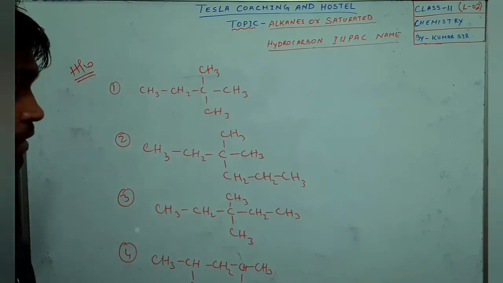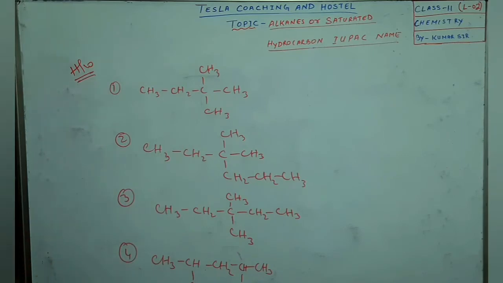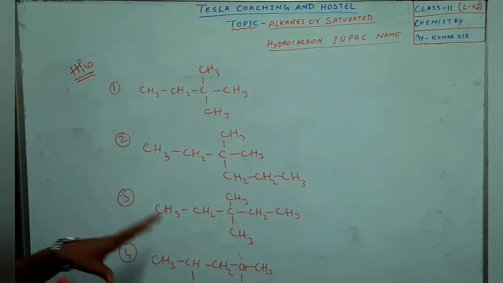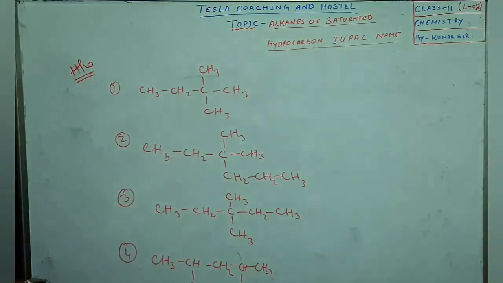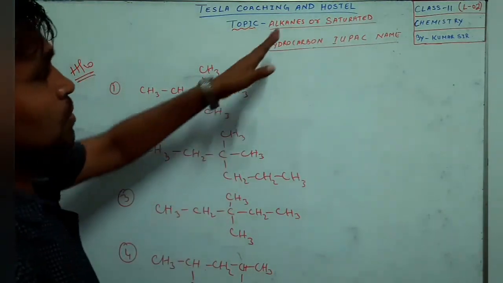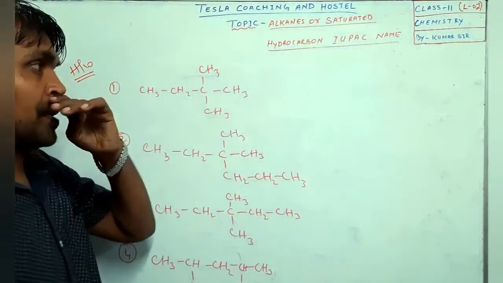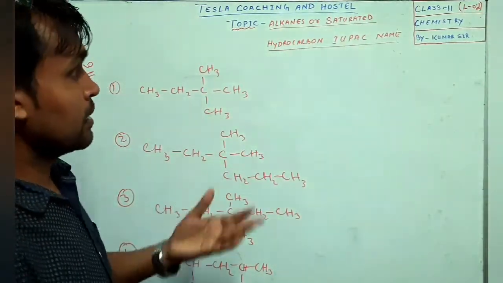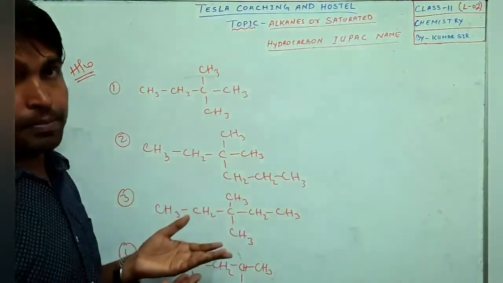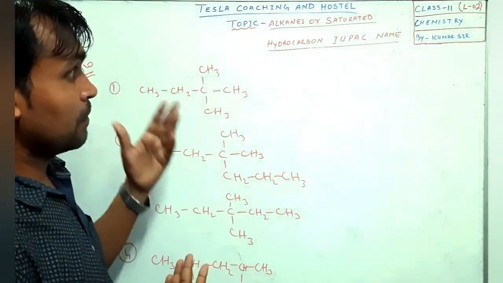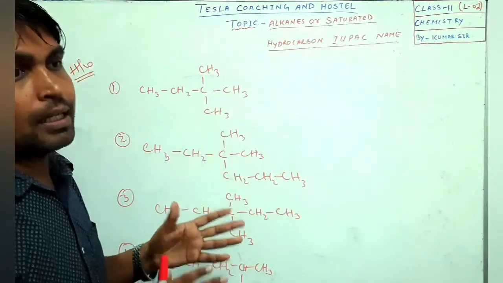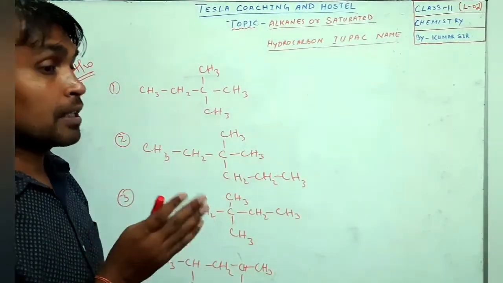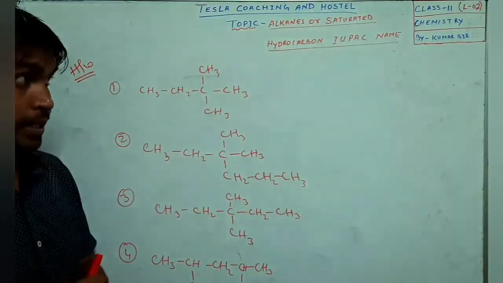So today's video lecture topics will be winding up here, dear students. In today's lecture we have learned how to write the IUPAC name of an alkane or a saturated hydrocarbon. In the next lecture we'll be learning something else, maybe the IUPAC naming of unsaturated hydrocarbons, that is, alkenes, in the next video lecture.